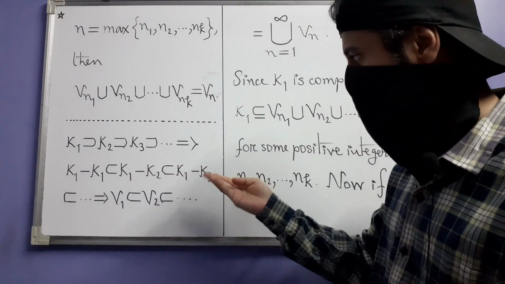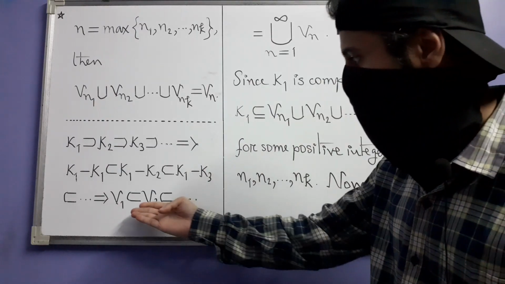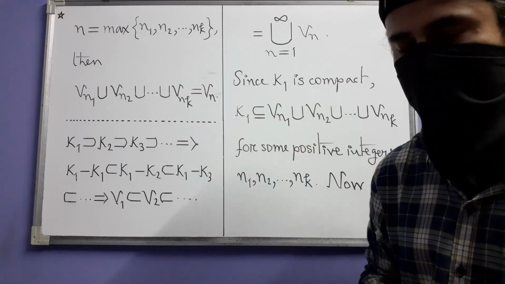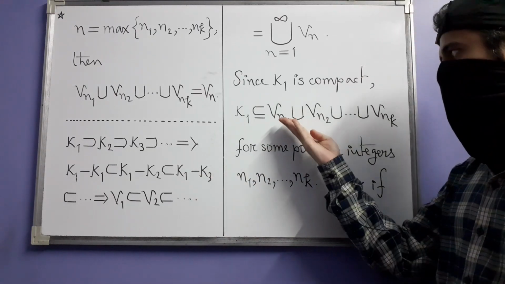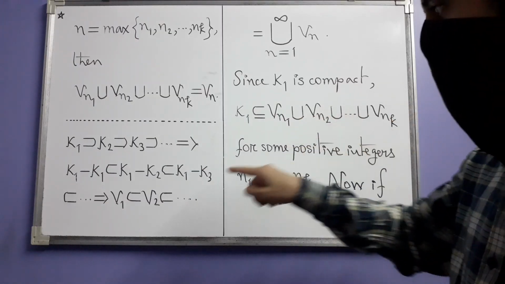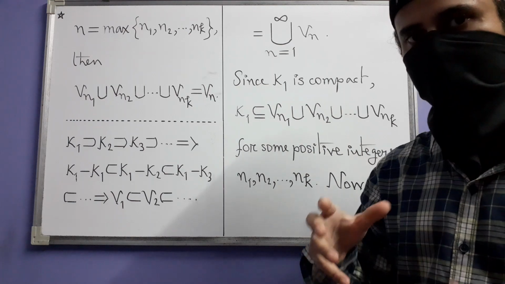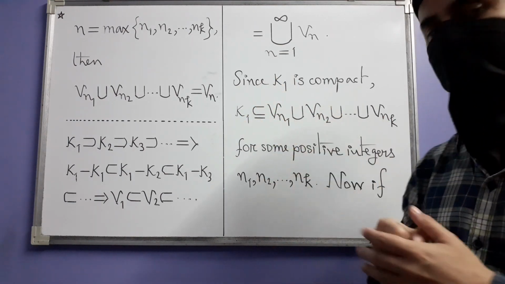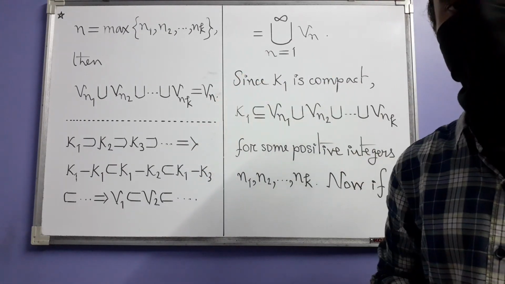But we named these sets respectively V1, V2, V3 and so on. So you now get this other chain of containments. And from this it is clear that if you have finitely many such Vn's, then the V with the largest suffix will be the largest one, which will contain the other V's inside of it, and that's why the union will be the V with the largest n.